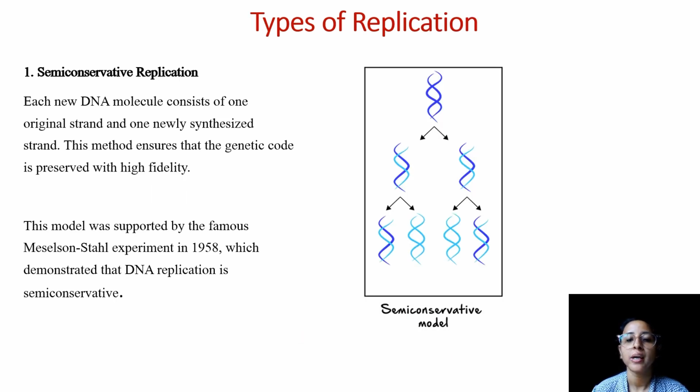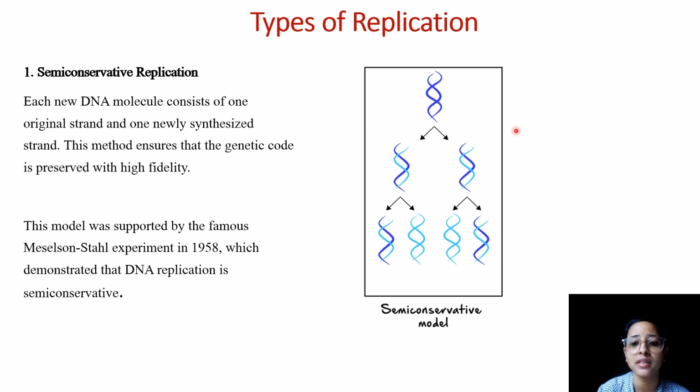Okay, now coming to the types of replication. There are three major types of replication which were thought of when Francis Crick proposed the structure of DNA. Now, the first type is the most important type, which is the actual type, and this happens in the DNA molecule. This is called semi-conservative replication. Now, this was proposed by Meselson and Stahl in their experiment carried out in 1958. This we will know about later.